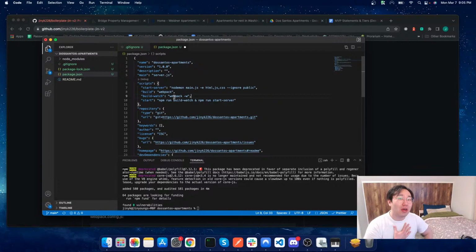In any case, I think I'm good to go from there. Next is going to be my webpack config.js file, which I have to create. Create the file. I will do that.